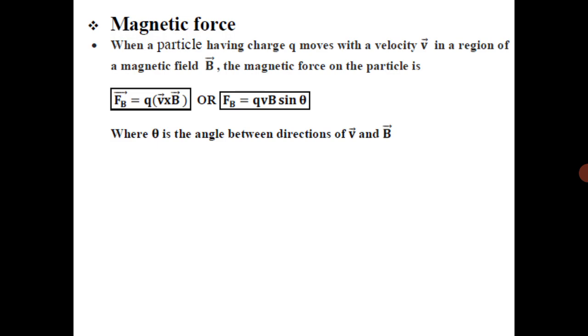Okay. So in short, what is magnetic force? Means when a charged particle moving with a velocity v in a region of magnetic field B, the magnetic force on the particle is F equal to Q times V cross B. Okay.